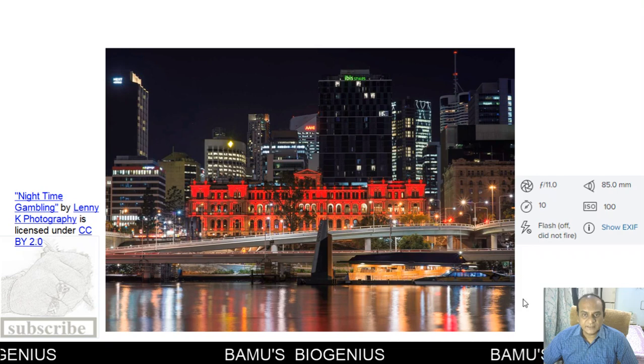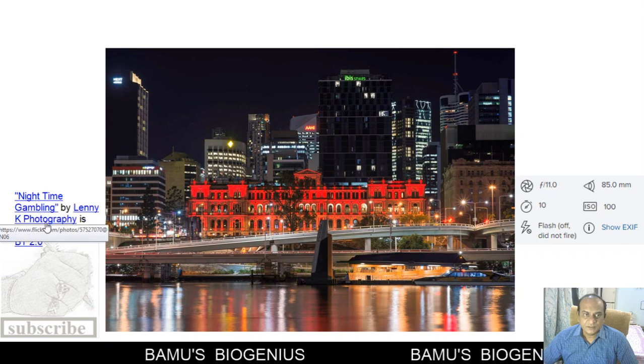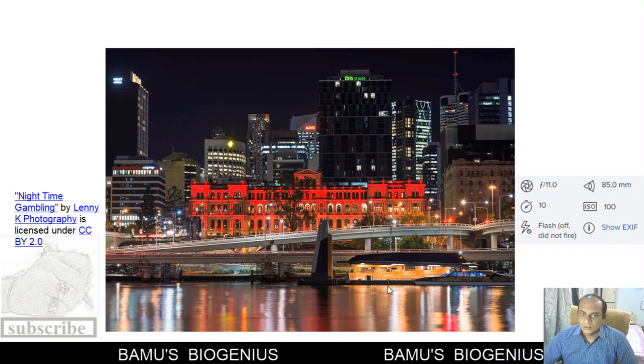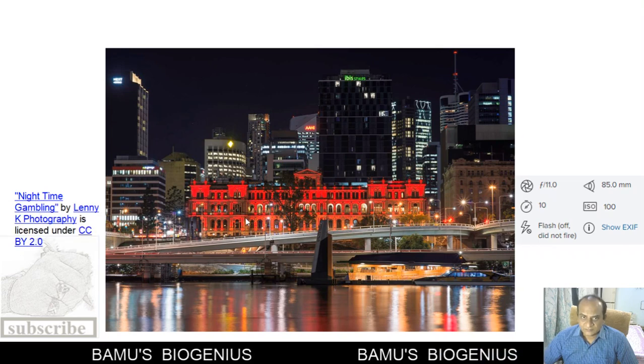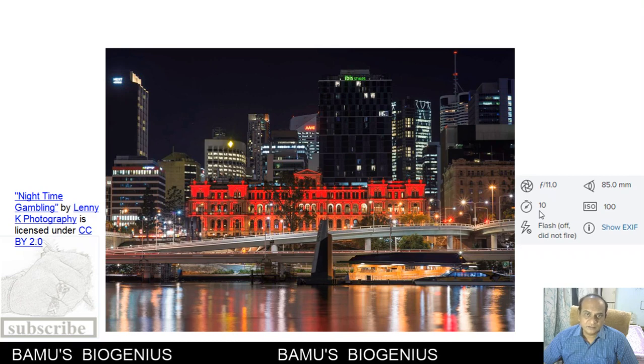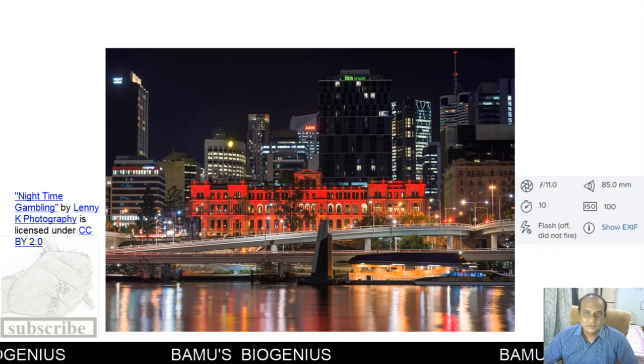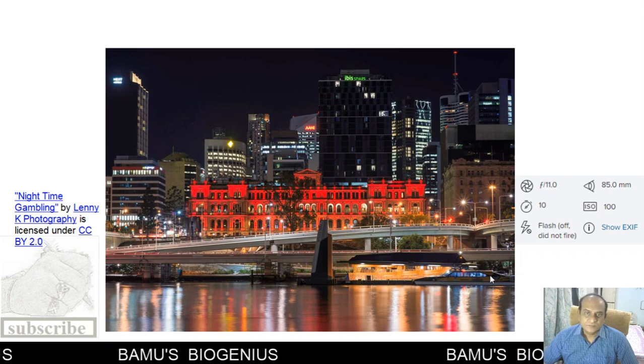Even at night time, the light is very less. So when light is very less, we have to keep shutter speed very slow, so that a large amount of light is allowed to enter inside the camera or on the sensor, and because of that we can achieve such a kind of a photograph.